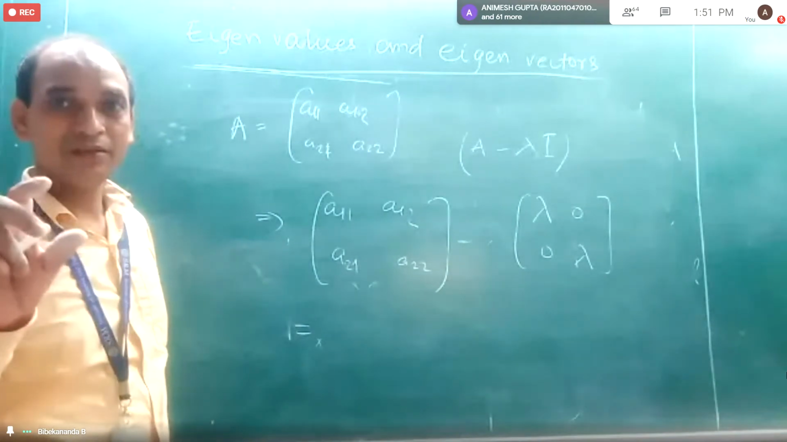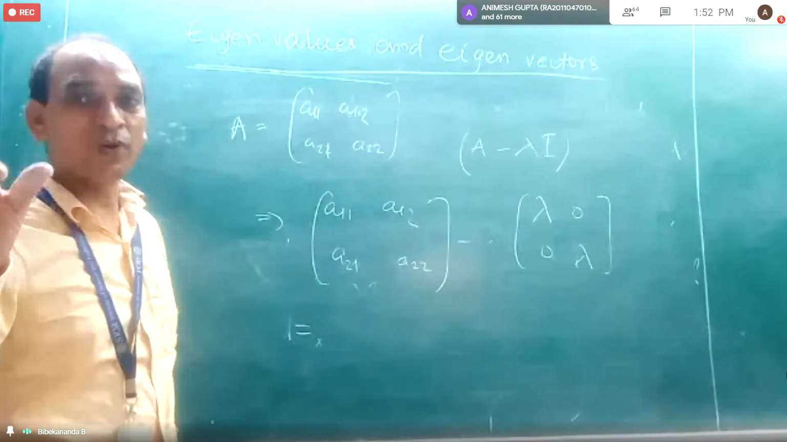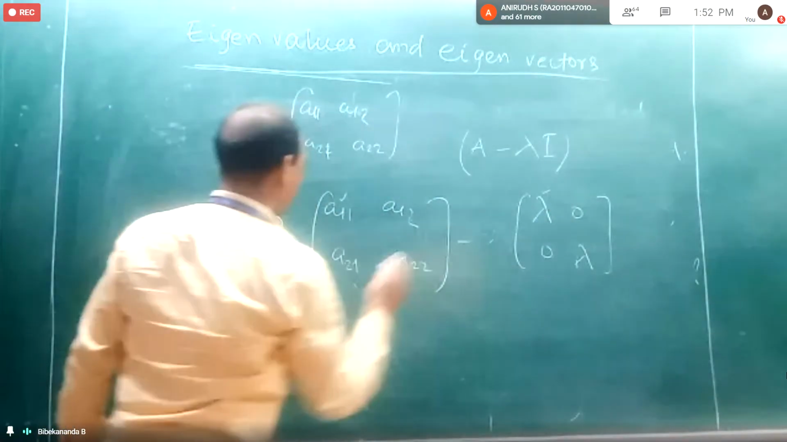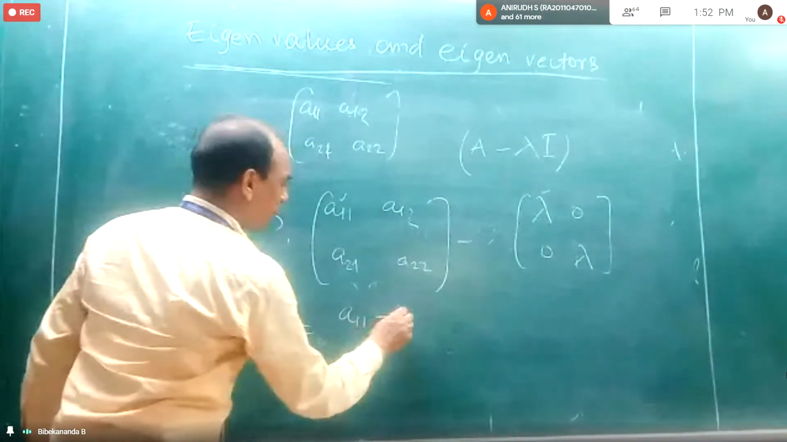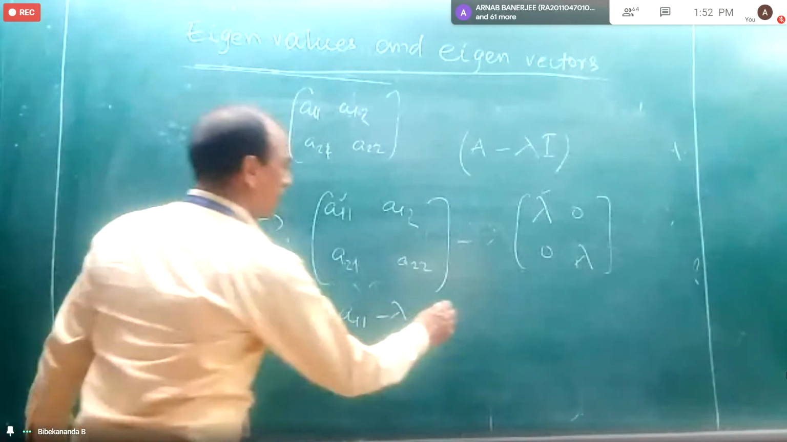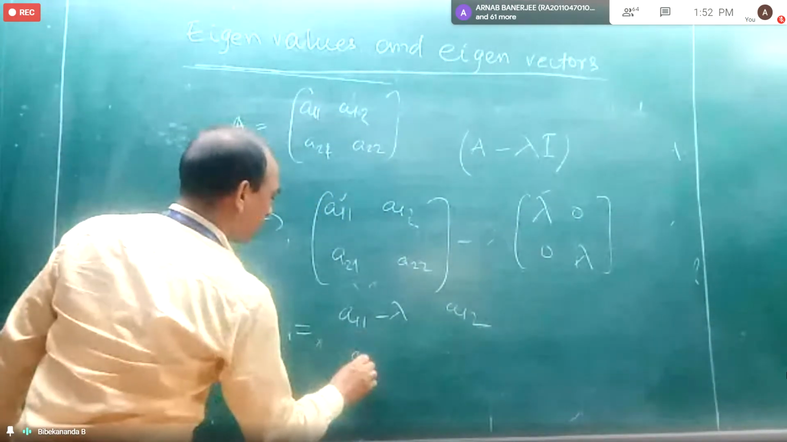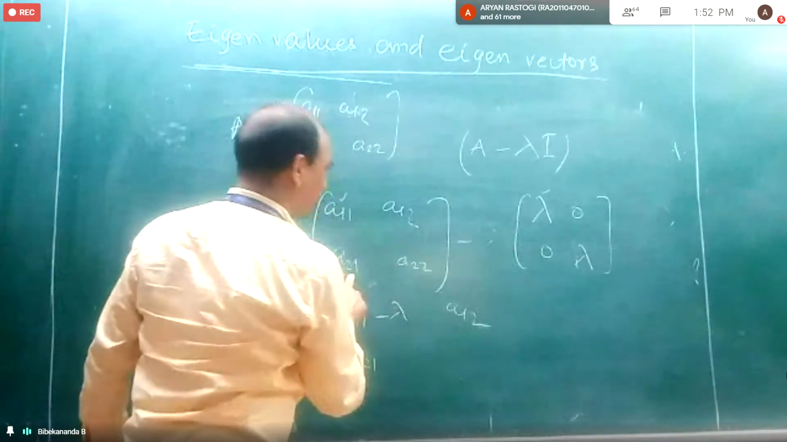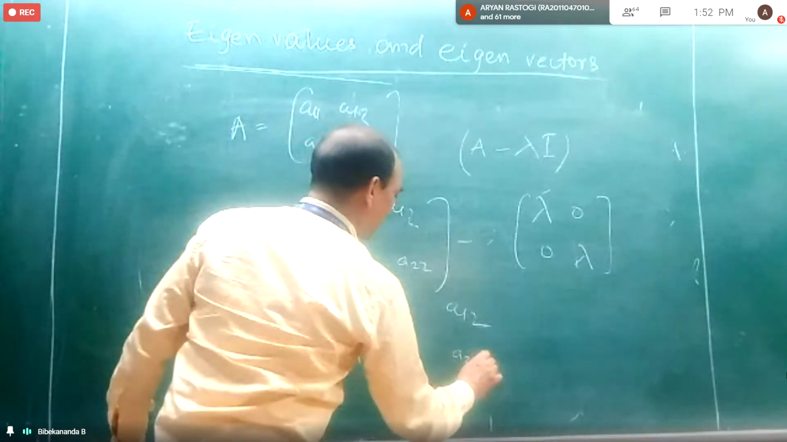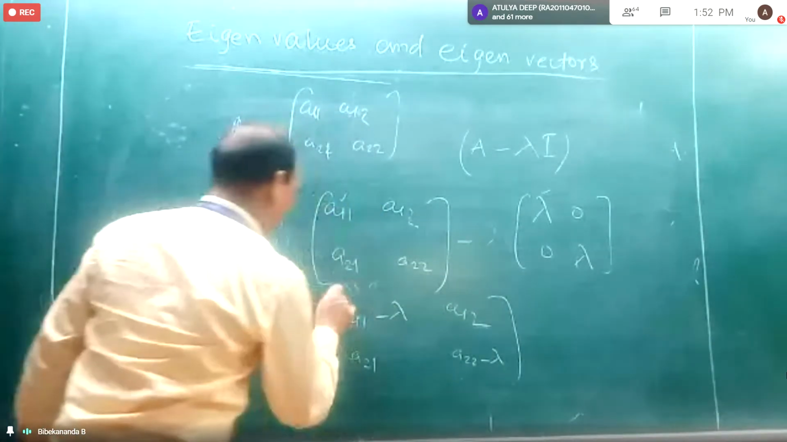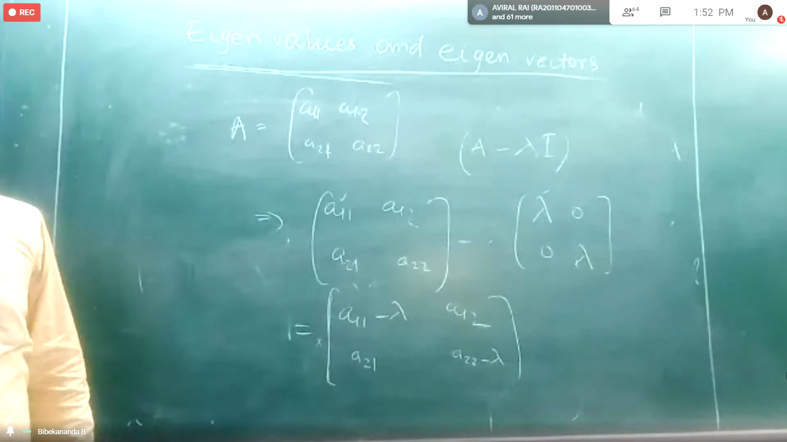So how can we subtract them? Subtract the corresponding elements. A11 minus lambda, since this element corresponds to this element. A12 minus 0 is A12. A21 minus 0 is A21. A22 minus lambda. Okay, so this will be my matrix.